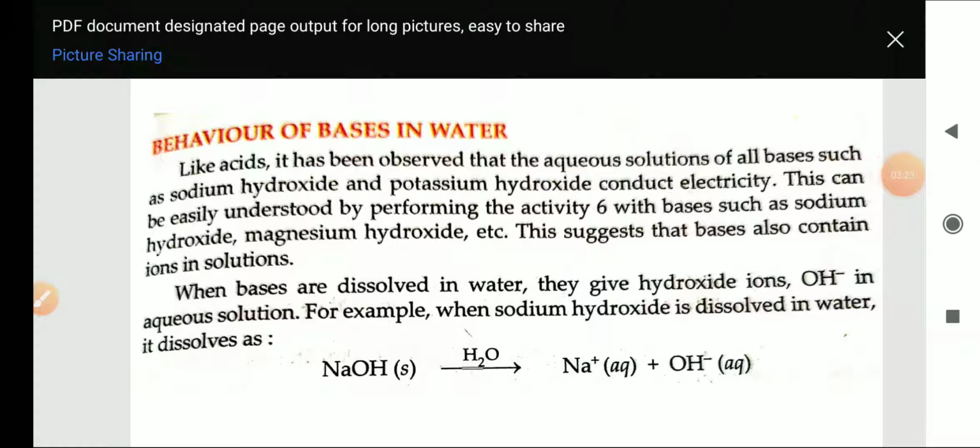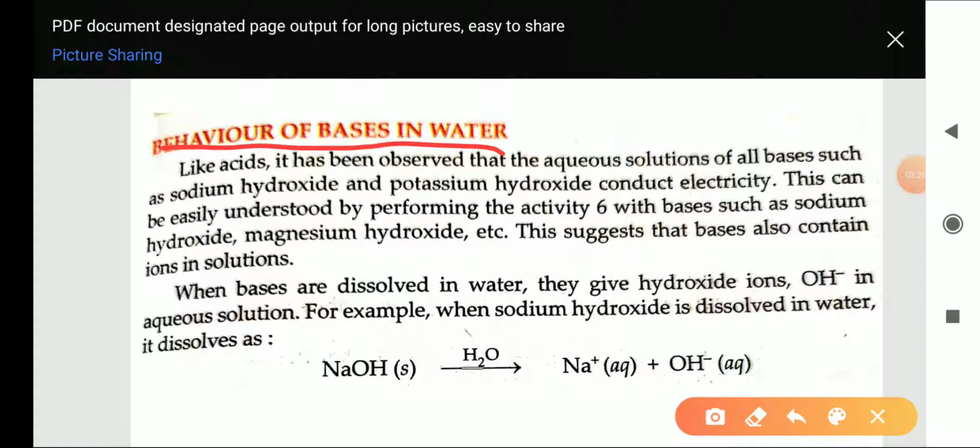Behavior of bases in water. When a base reacts with water, hydroxyl ions or hydroxide ions are produced, that is OH negative ions.